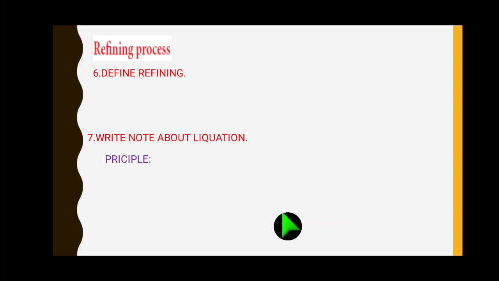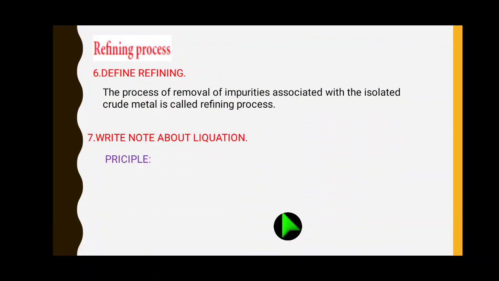So next topic, refining process. Refining means the impurities are thoroughly removed. The process of removal of impurities associated with the isolated crude metal is called the refining process. Thoroughly the impurities are removed in the anode metal.